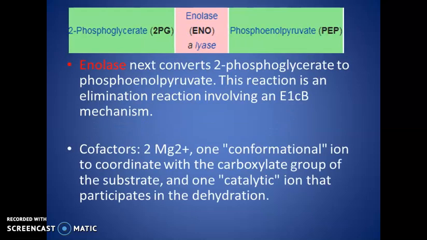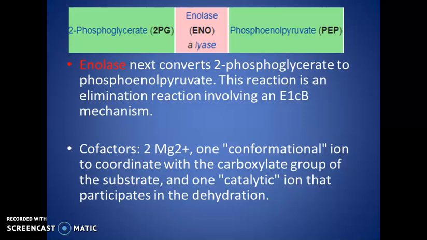The next step is with the help of the enzyme enolase, which converts 2-phosphoglycerate to phosphoenolpyruvate. This reaction is an elimination reaction involving the E1cB mechanism.